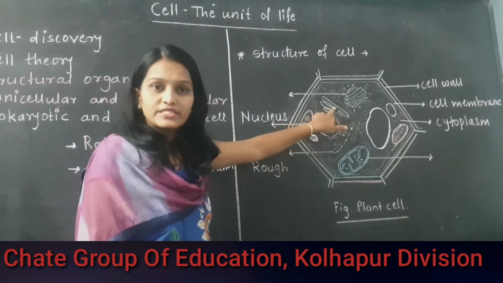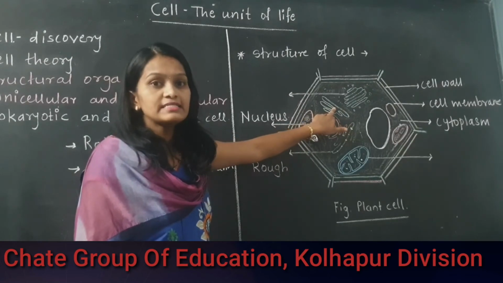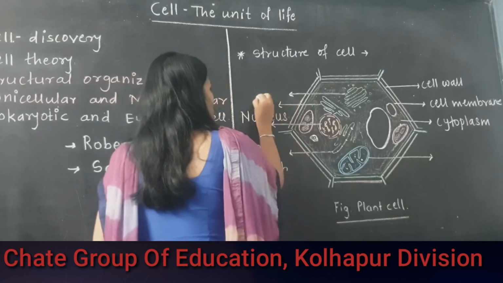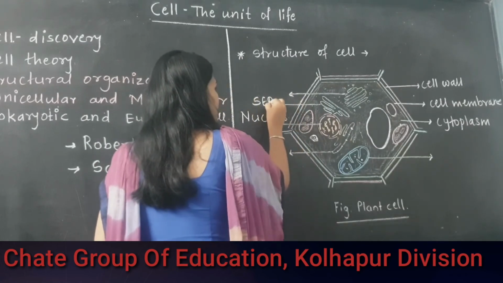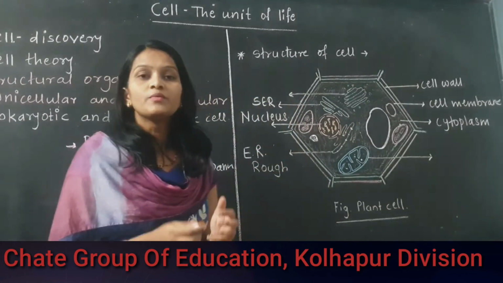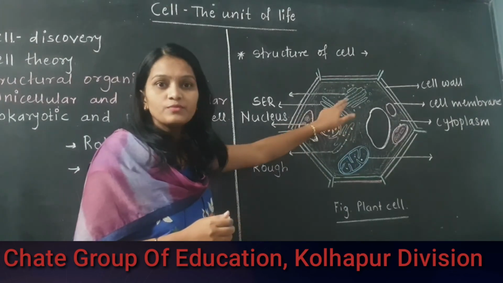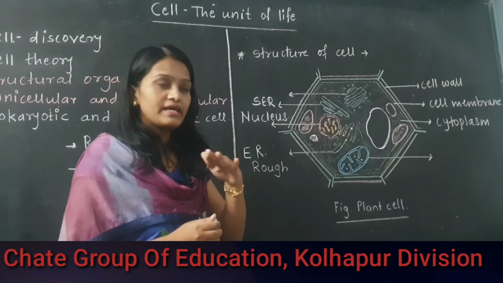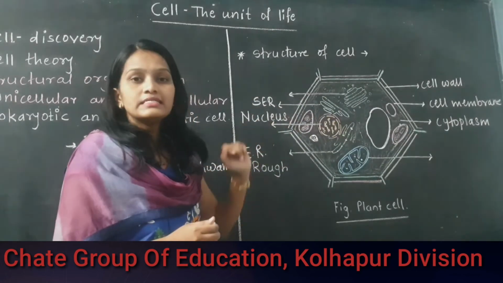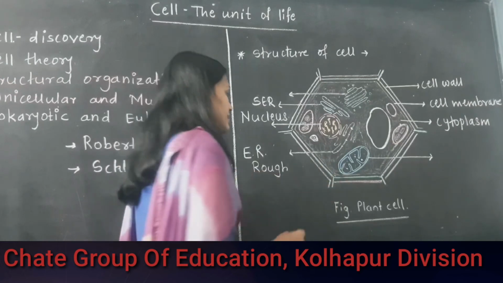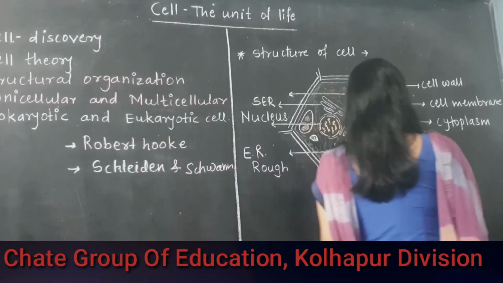If there is an absence of ribosomes, we call it SER, that is, smooth endoplasmic reticulum. Why are they smooth? Because there is a plain surface. Instead of ribosomes, they have a plain surface. That's why it is called smooth endoplasmic reticulum. After that, the next one is a very important cell organelle.